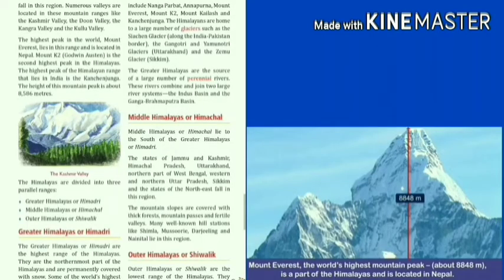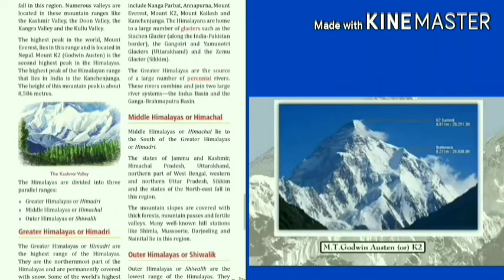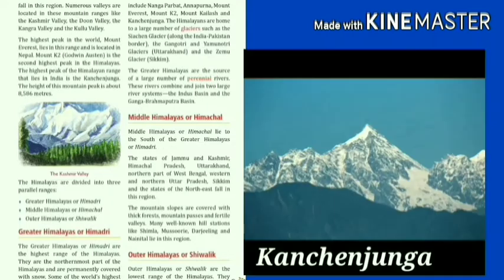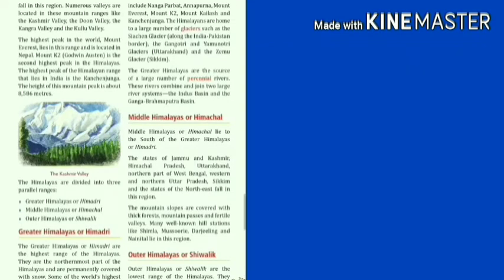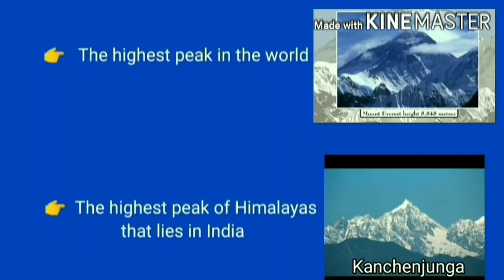As we all know, the highest peak in the world, which one is it? Mount Everest. It also lies in this mountain range and it is located in Nepal. Mount K2 Godwin Austen is the second highest peak present in the Himalayas, and the highest peak of the Himalayan range which lies in India is Kanchenjunga. If it is asked which is the highest peak in the world, then it will be Mount Everest, and it is located in Nepal.